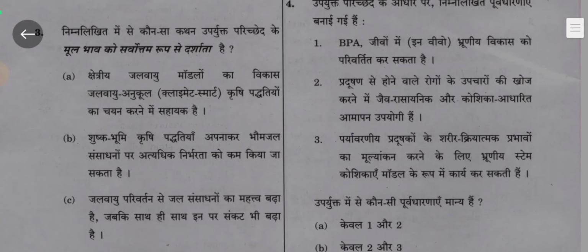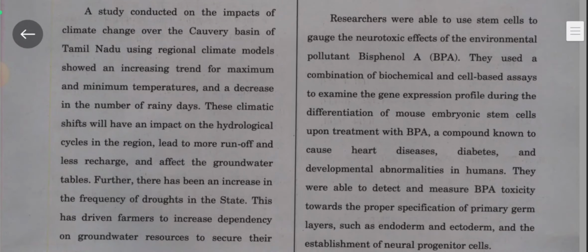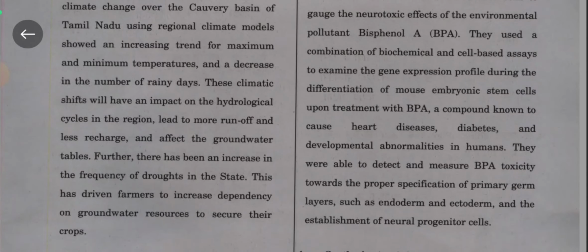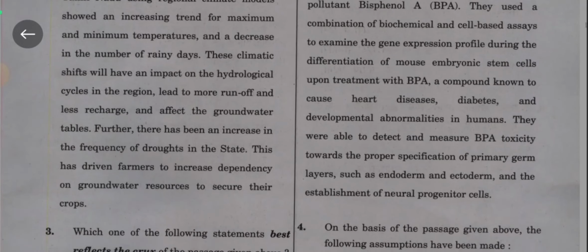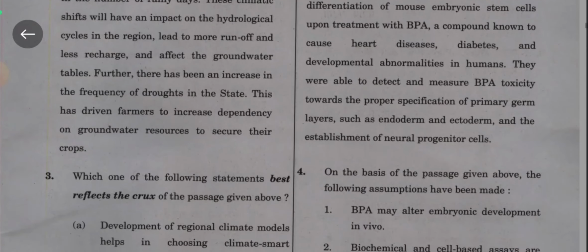Passage number 3. A study conducted on the impacts of climate change over the Kaveri basin of Tamil Nadu using the regional climate model showed an increasing trend for maximum and minimum temperature and a decrease in the number of rainy days. This climatic shift will impact the hydrological cycles in the region, leading to more runoff and less recharge, and affecting the groundwater table. Further, there has been an increase in frequency of drought in the state. This has driven an increase of dependency on groundwater resources to secure their crops.